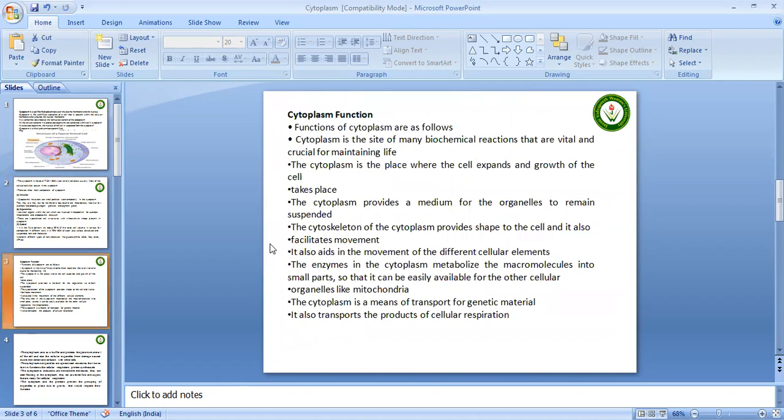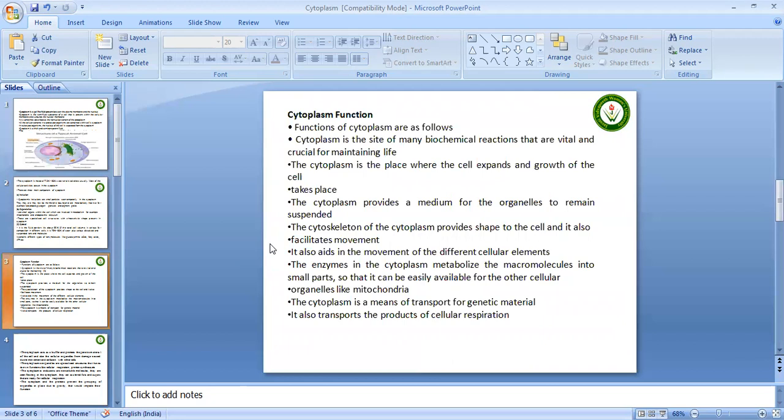Now come to the cytoplasm functions. The functions of the cytoplasm are many. Cytoplasm is the site of many biological reactions that are vital and crucial for maintaining life. The cytoplasm is the place where the cell expands and growth of the cell takes place, and the cytoplasm provides a medium for organelles to remain suspended.